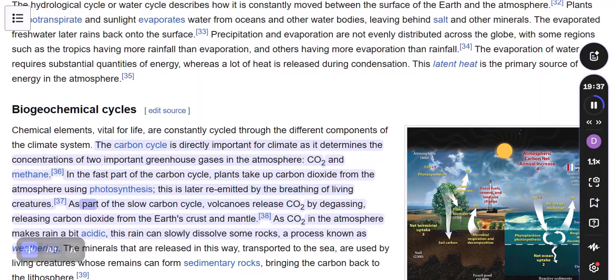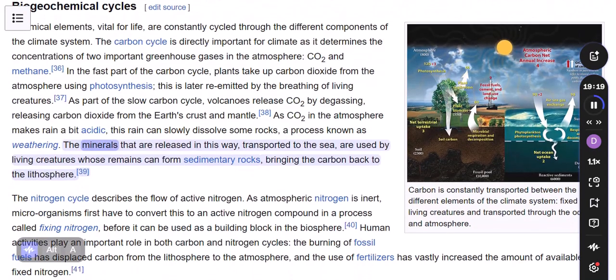As part of the slow carbon cycle, volcanoes release CO2 by degassing, releasing carbon dioxide from the Earth's crust and mantle. CO2 in the atmosphere makes rain a bit acidic. Rain can slowly dissolve some rocks, a process known as weathering. The minerals that are released in this way are transported to the sea and used by living creatures, whose remains can form sedimentary rocks, bringing the carbon back to the lithosphere.